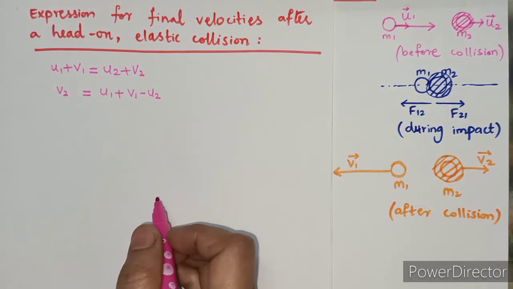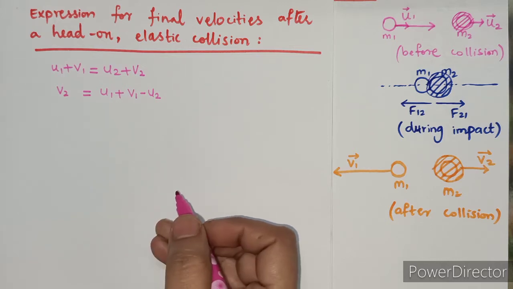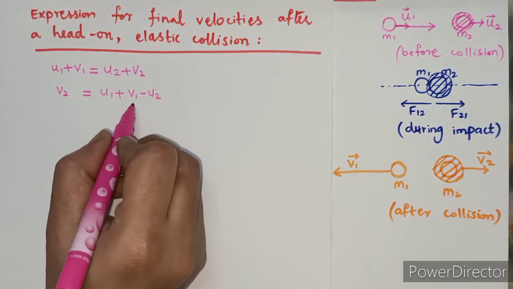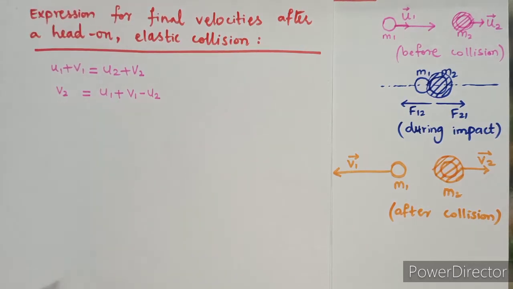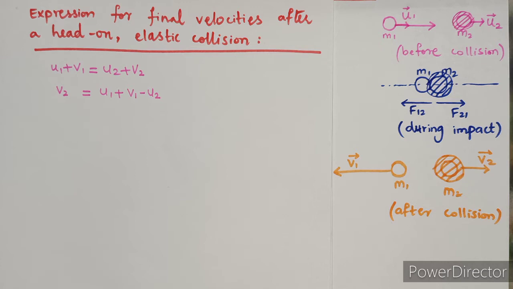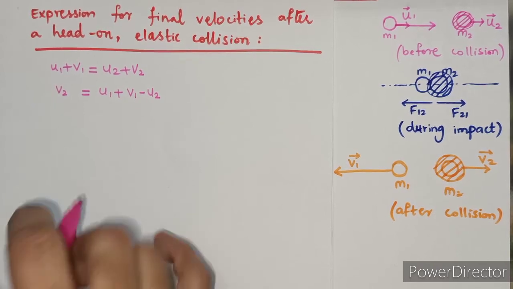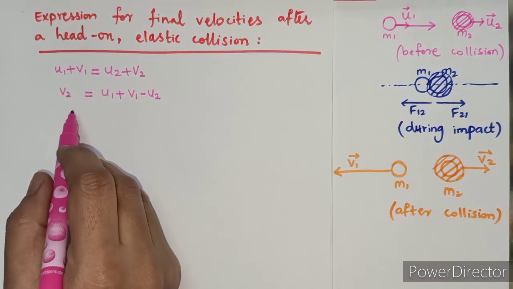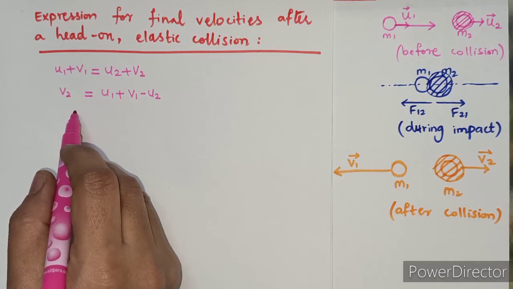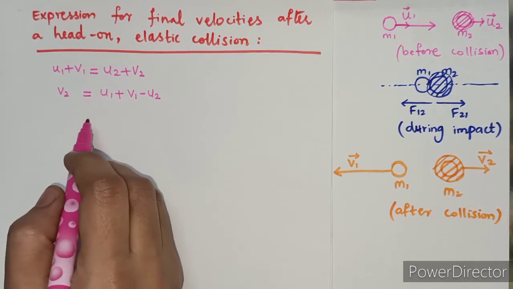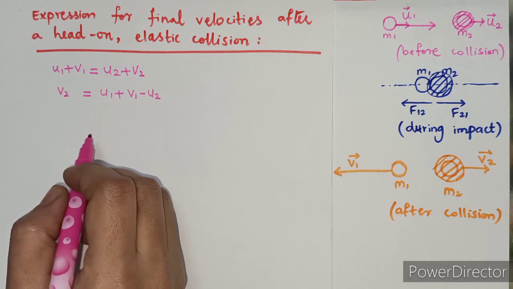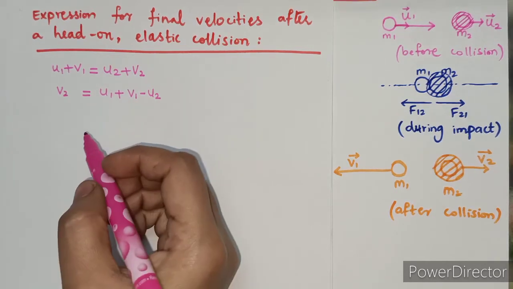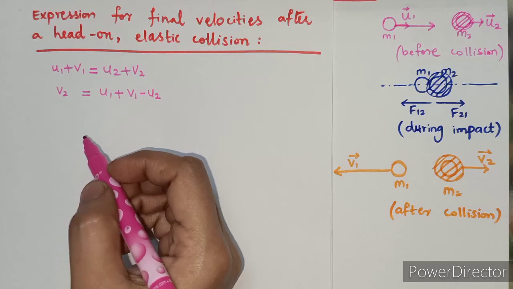Here we are going to determine the final velocities after a head-on elastic collision. That means we have to determine the values of v1 and v2. By using this equation, we can substitute the value of v2 in the equation which we obtained by using the principle of conservation of linear momentum.